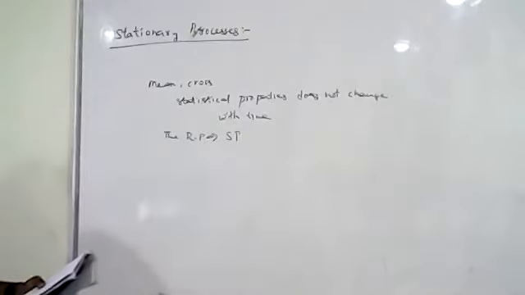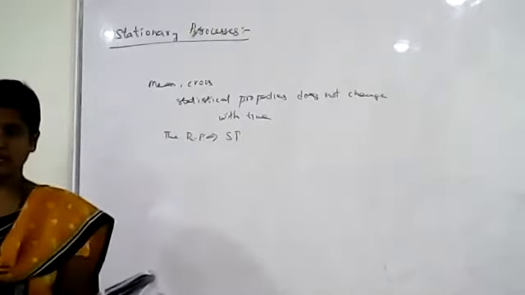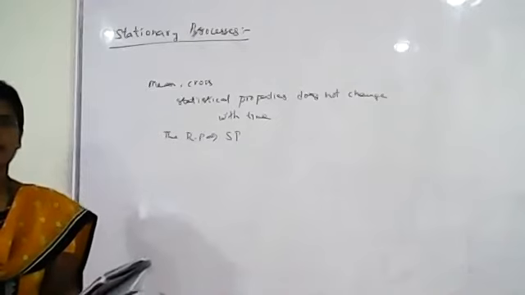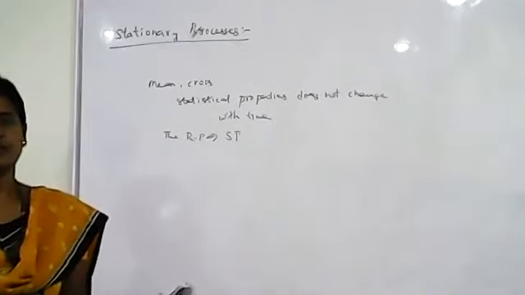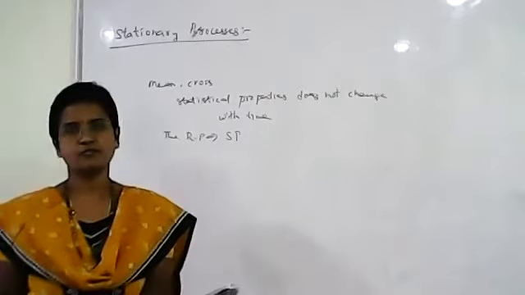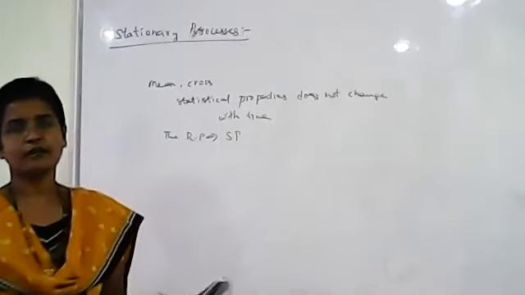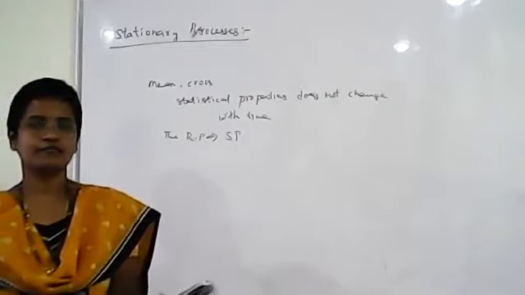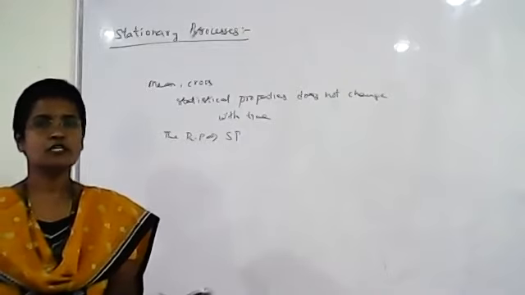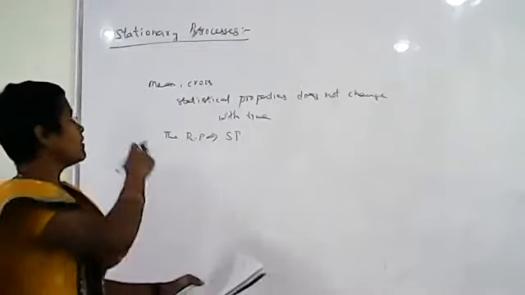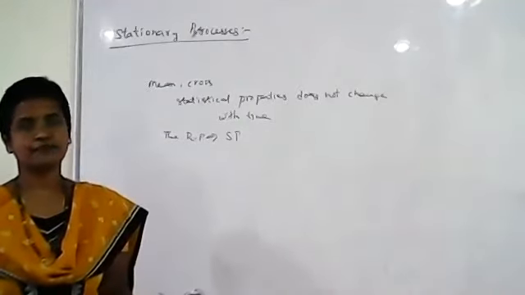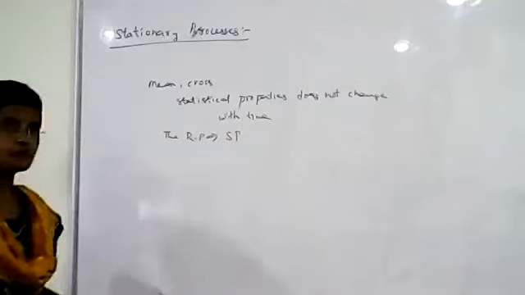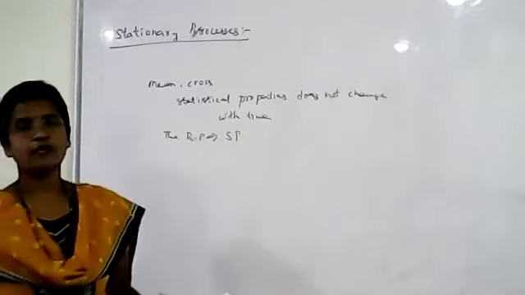And we have discussed that stationarity depends on the probability density function, and that we have different orders or different levels of probability density function. So the stationary process also has different levels and different orders, because statistical properties depend on the probability density function.